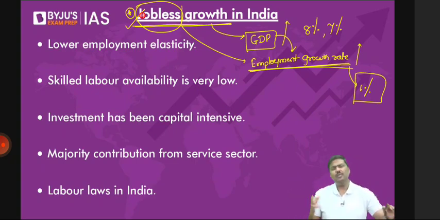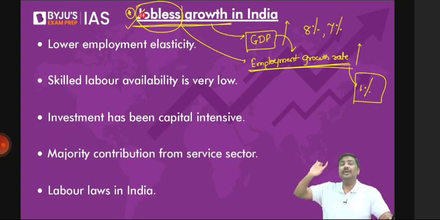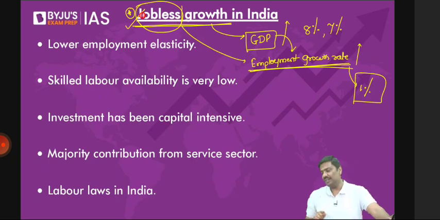So the argument is simple here. What do you mean by jobless growth? Don't be fooled by the term jobless. Jobless doesn't mean that there is no creation of jobs. It simply means that the rate of creation of jobs, the employment growth rate, is very, very small compared to the GDP growth rate. That's the basic idea of the jobless growth phenomenon. Now, the question is, what is the solution for it? But more importantly, why do we say that there is jobless growth in India? Let me explain one by one.